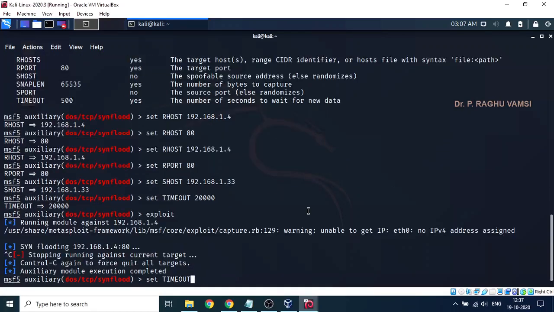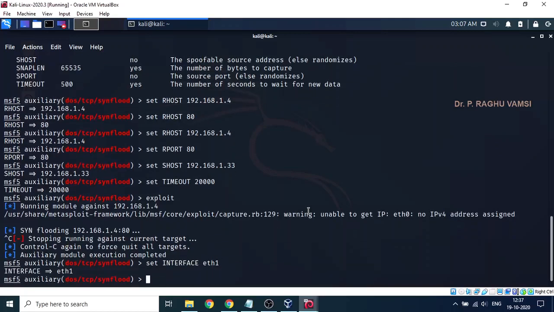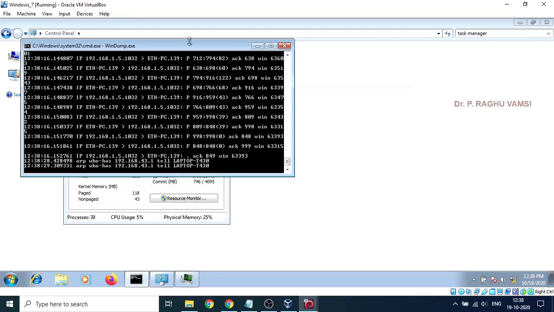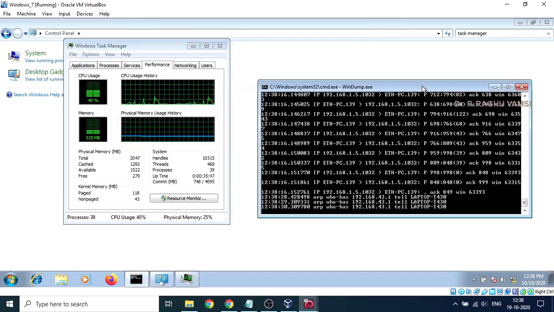We'll change the Ethernet interface to eth1. The attack is going on here. You look at here, the CPU usage is going up to 40% and coming down.